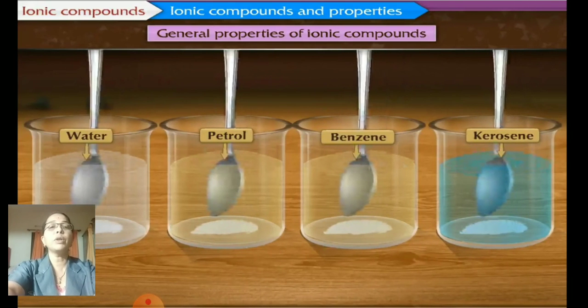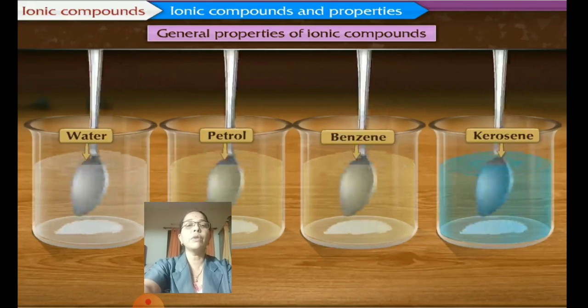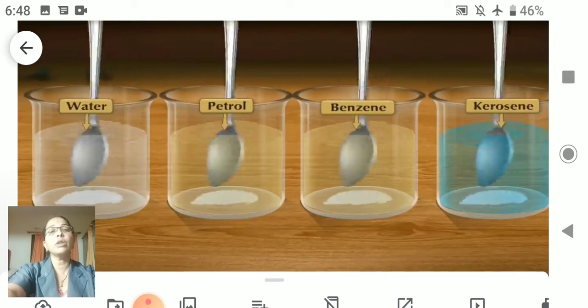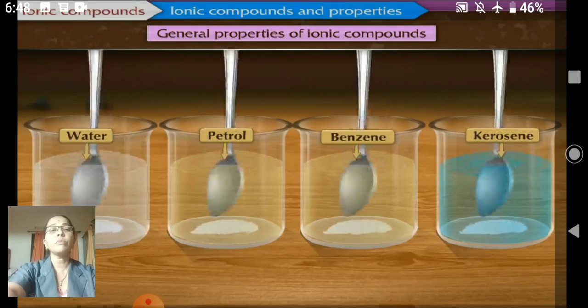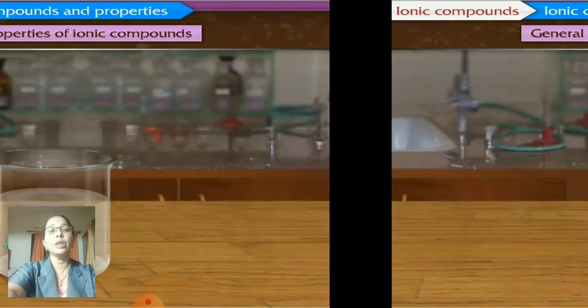So, a general property of ionic compounds is solubility. Ionic compounds can dissolve in water, but if you take ionic compounds like salt and try to dissolve it in kerosene, benzene, or petrol, you will find they do not dissolve easily in these solvents. But they dissolve in water. So we find ionic compounds dissociate in water.